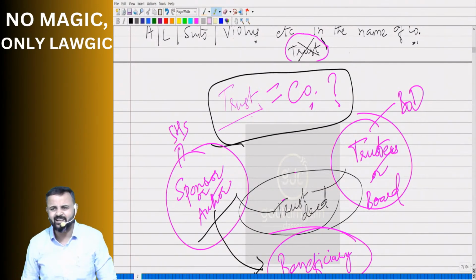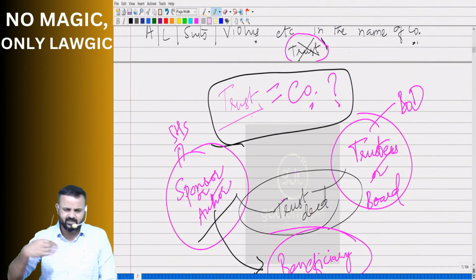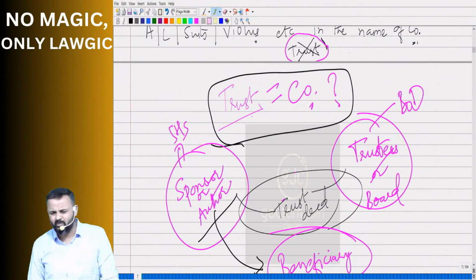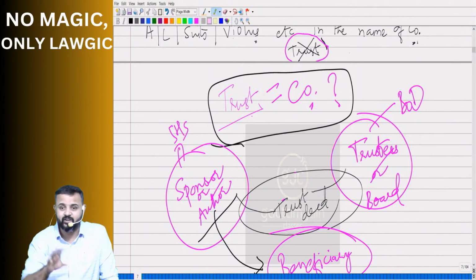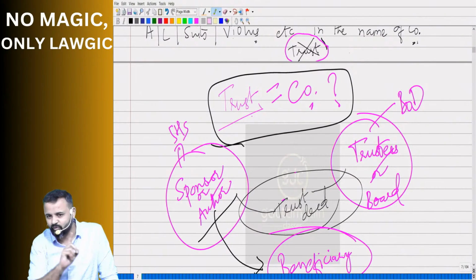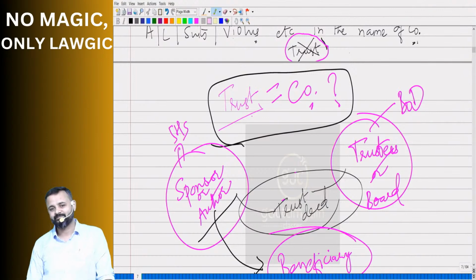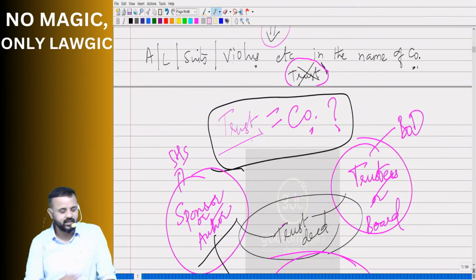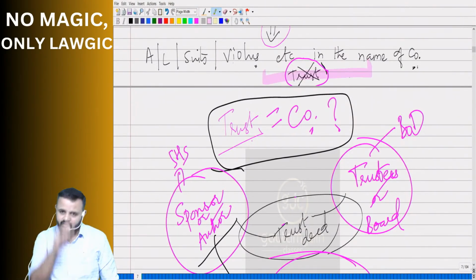Just because similarities are there, does it mean now a company will be a trust? No, boss. You need to understand, whenever we talk about a trust, that's a non-profit motive, and companies have a profit motive. If I start with differences, there will be thousands of differences. Similarities you have seen, and on the basis of similarities, if you conclude trust is company, you will be wrong. Please don't do that. So that's where I had written trust here and striked it off.